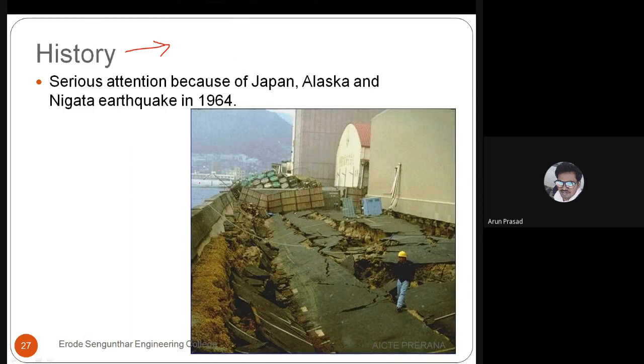So you can see here, this is nearby a water-based area, and these are the retaining walls. They constructed the retaining walls, and the water surface is there nearby. Even though they provided the retaining walls, you can see damage in the road surface.